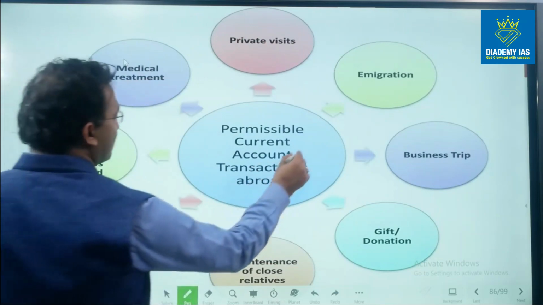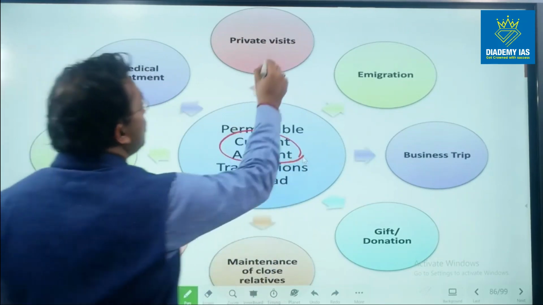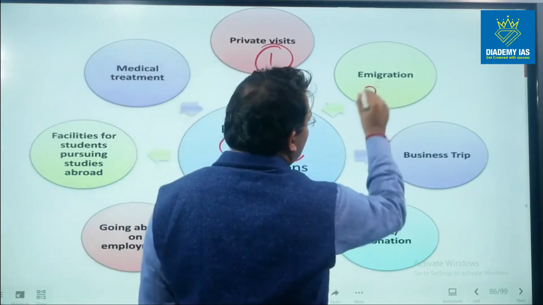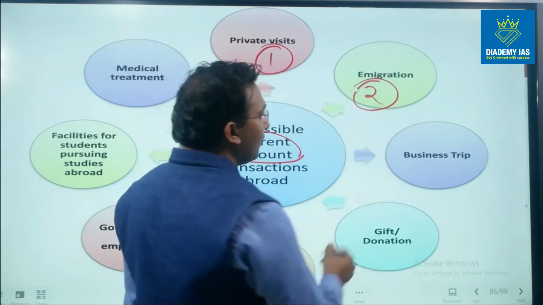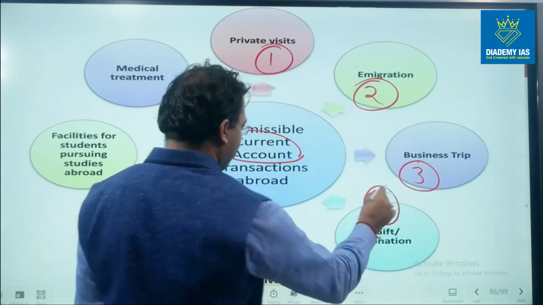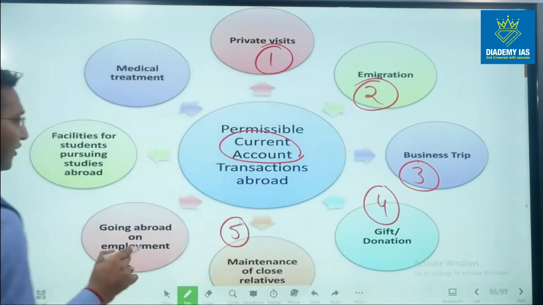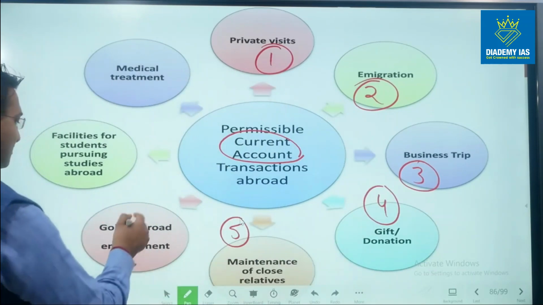Permissible current account transactions under the LRS. Private visits. So if I am visiting an outside country, emigration, that means shifting from one country to another country. Business trip, gift or donation, maintenance of close relatives. So I have my chacha, taya, mama, and I want to give them maintenance expenditure.